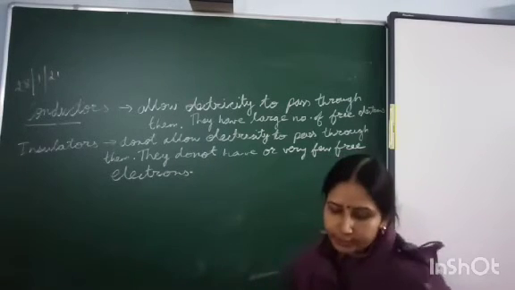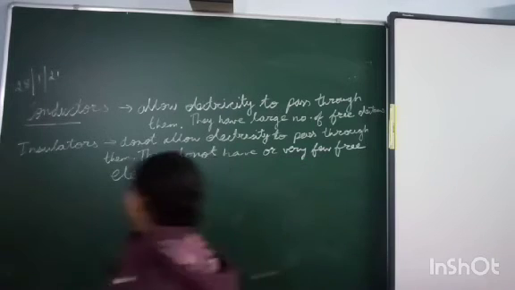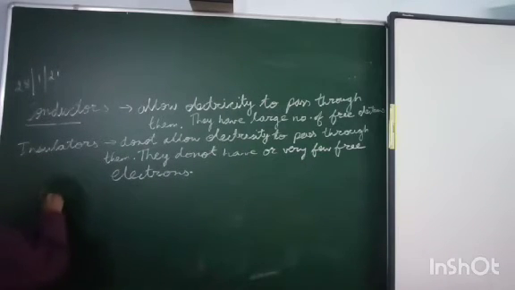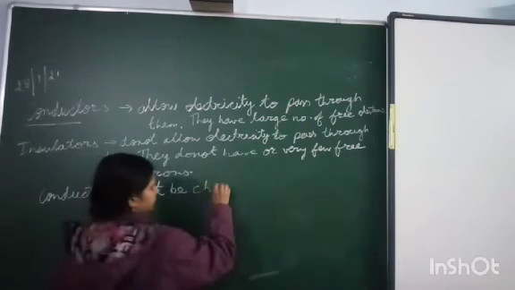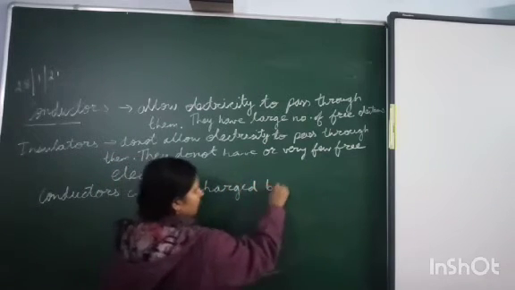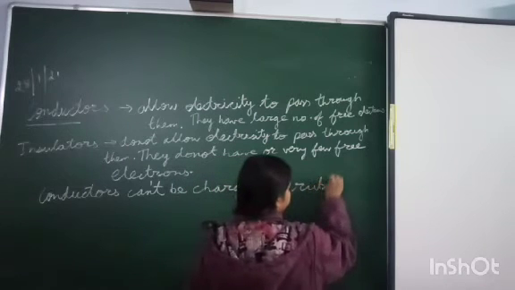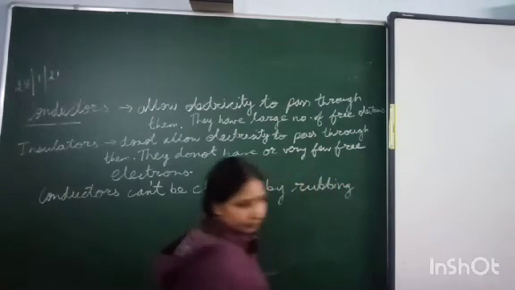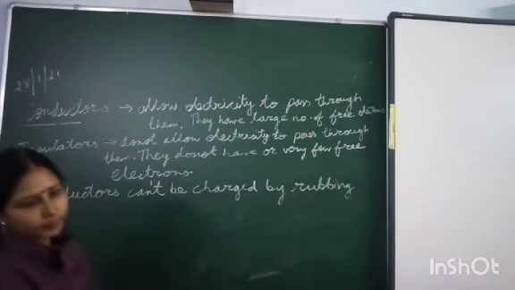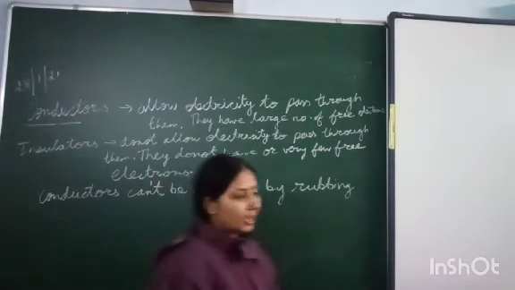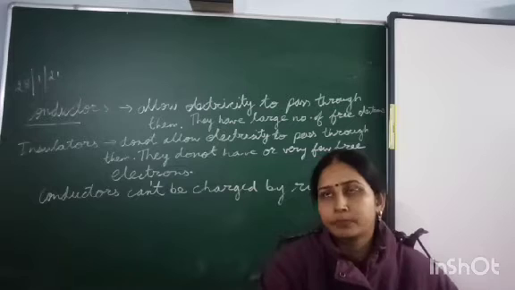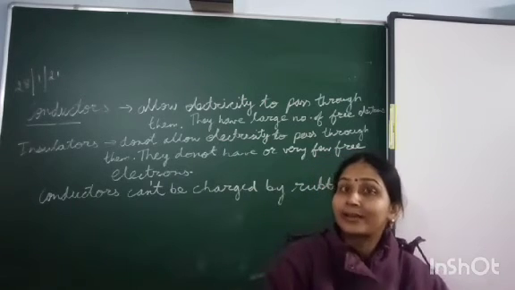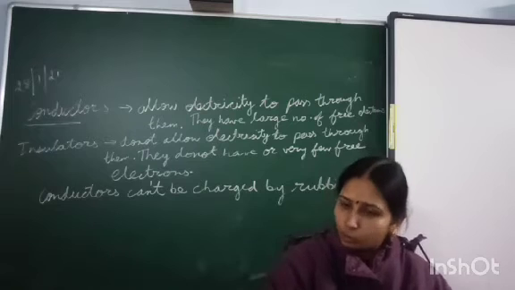Now, the next important thing is that conductors cannot be charged by rubbing. Because what will happen if we have any conductor and we rub it? The charge that is already on the conductor will go away.